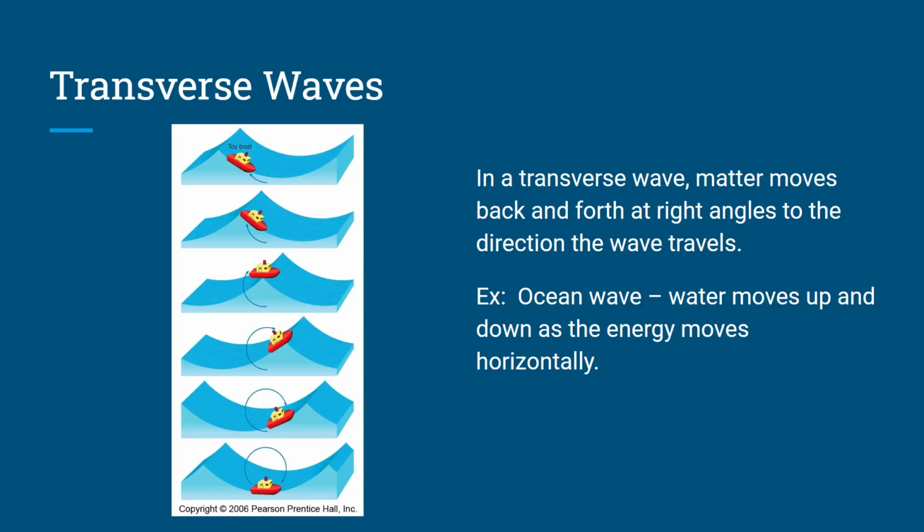So let's start with transverse waves, since they were the first ones we mentioned. And remember, transverse waves are moving the energy in an up and down pattern. So it says a transverse wave, matter moves back and forth at right angles to the direction the wave travels. In other words, if our energy is going left and right, that means the wave is going up and down. So in the case of the water here on the left, notice the waves are rhythmically going up and down.